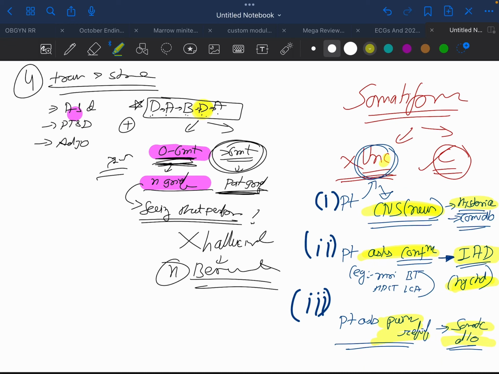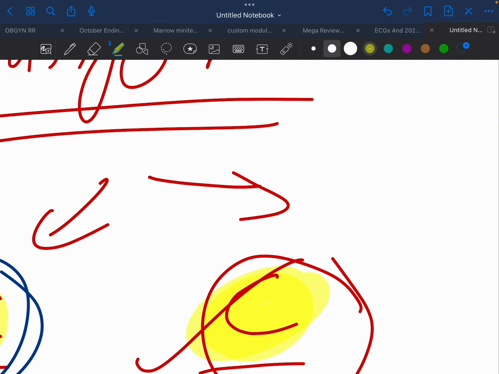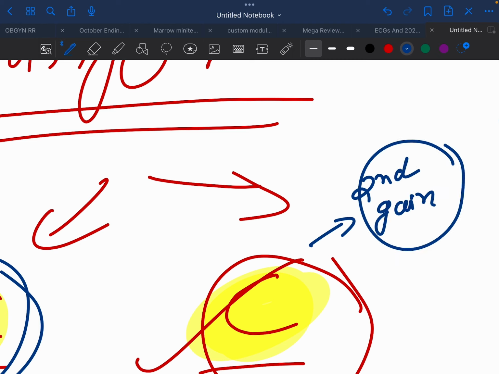Now, in all these conditions, the patient is unconscious. That is, the patient doesn't know that he or she is producing the symptoms. While the patient, when he or she is conscious, says yes, I know I am producing these symptoms knowingly, here you have to look for the secondary gain. What is the person's motive for producing this kind of symptoms?